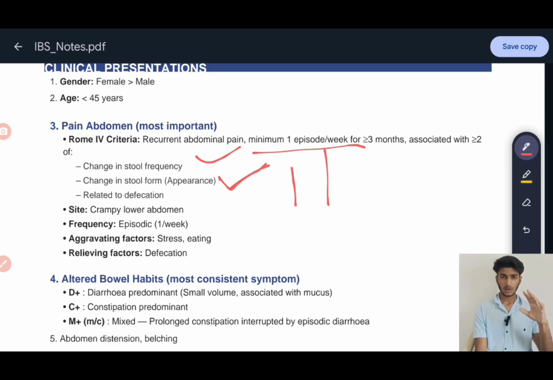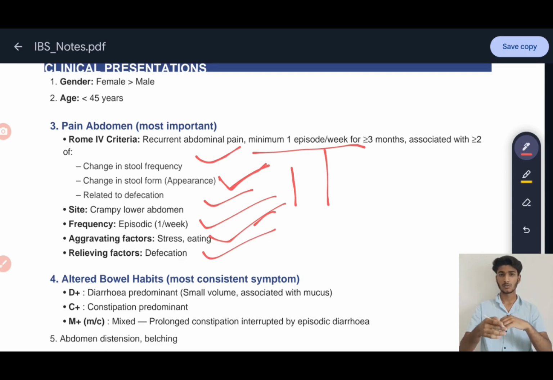And according to the site, it should occur in the lower abdomen. Like you should get cramps in the lower abdomen, and you should get frequent episodes, like one episode of diarrhea per week, or constipation, depending. Aggravating factors are stress and eating. This creates aggravation of this disease. And the relieving factor is defecation. Whenever you defecate, you will get the feeling that okay, I'm all right, but the syndrome will occur again the next week.